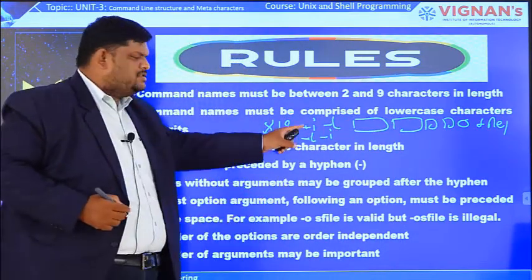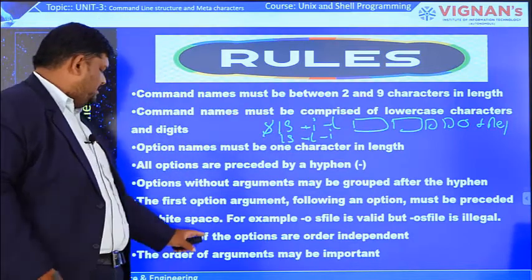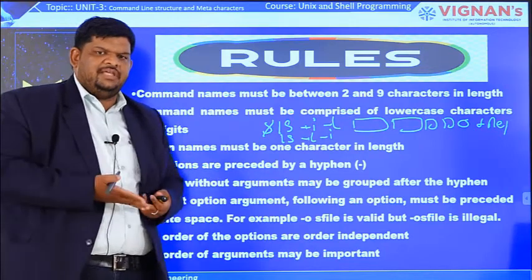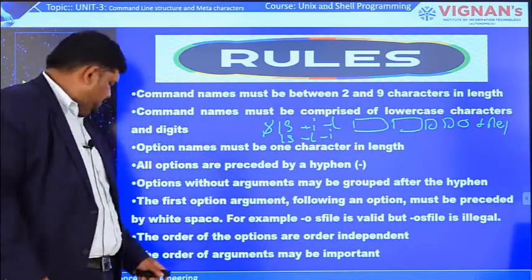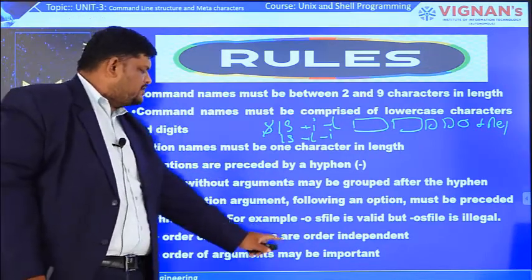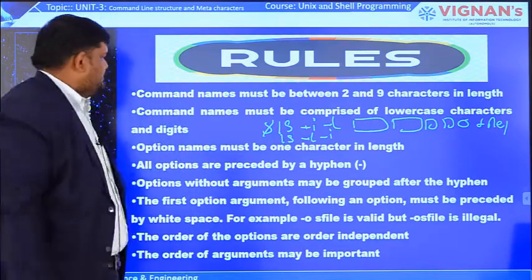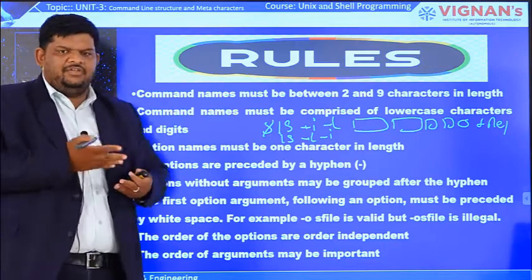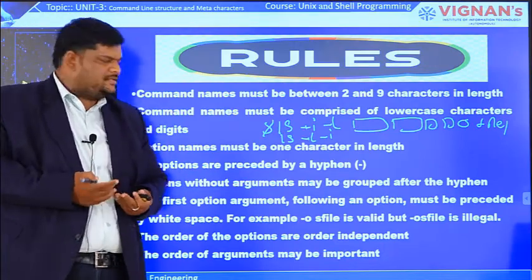So for options there is no need to worry, because the order of the options is order independent. But we have to think about the order of the arguments, because the order of the arguments may be important. So these are the rules that we have to follow while writing commands with options or arguments.